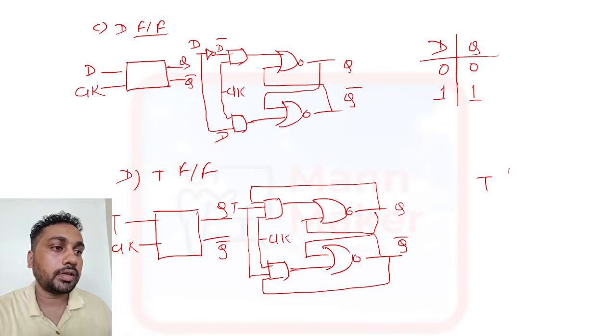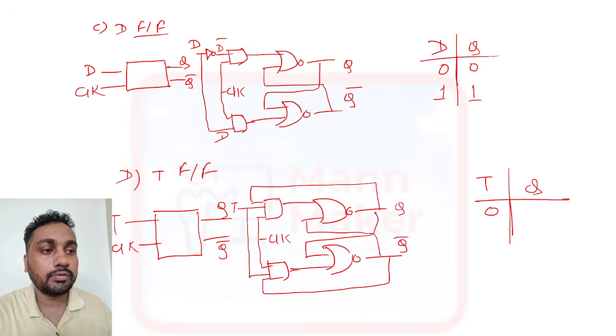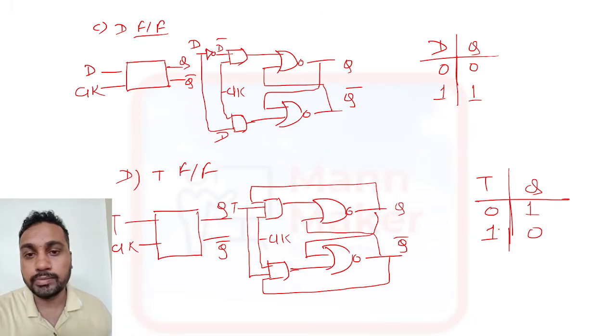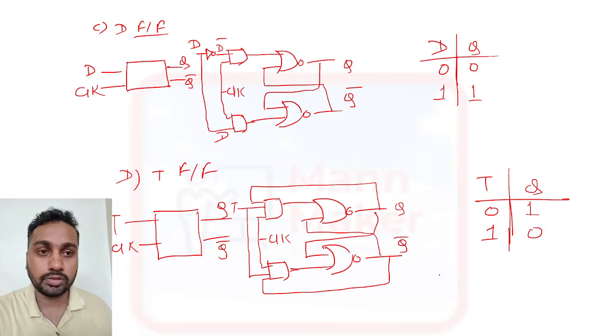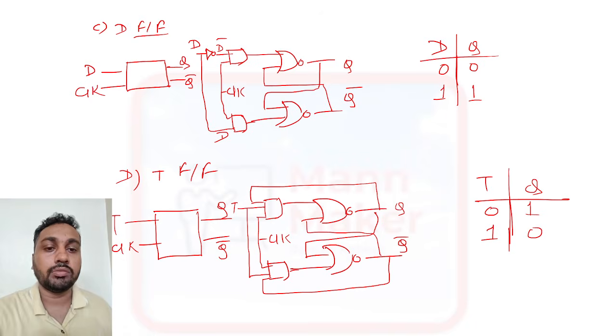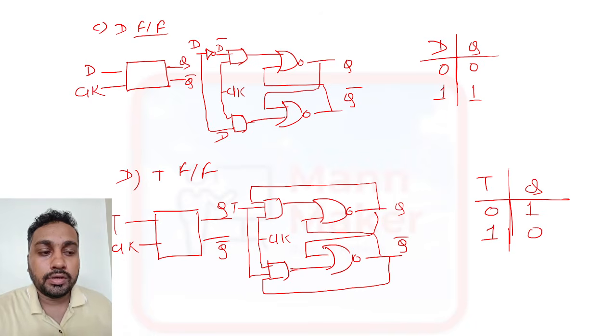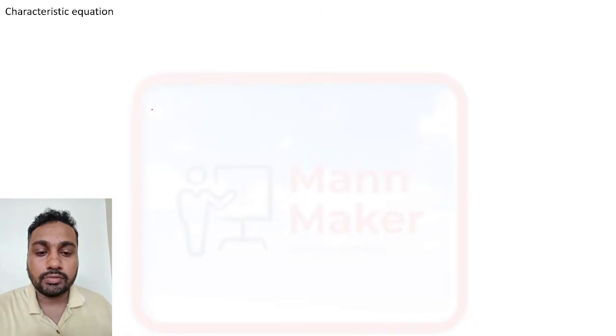T flip flop means what? Toggle flip flop. Toggle flip flop means when it is 0, it will toggle to 1. When it is 1, then 0. So it will be in a toggle mode: 1 0 1 0 1 0 like this. It will be in a toggle mode.